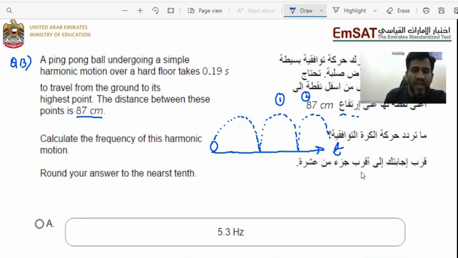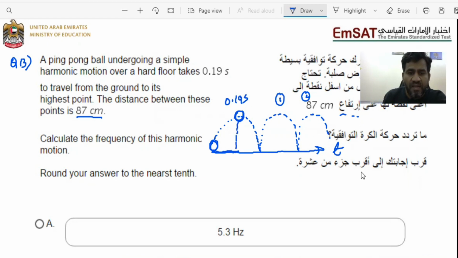Now it has been shown that if a ball goes from here to its maximum point, it takes a time period of how much? 0.19 seconds to reach from here to here. It also gives us the distance it is covering with reference to its initial point, which is 87 centimeters.